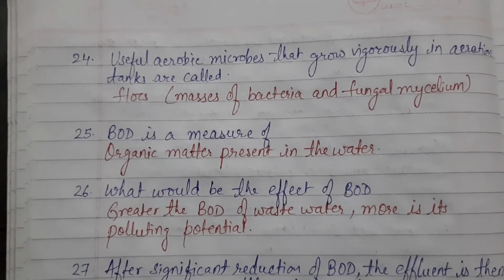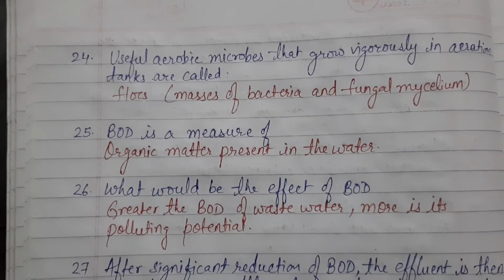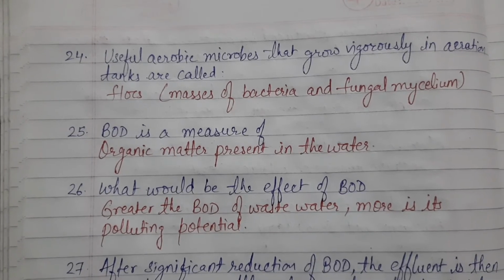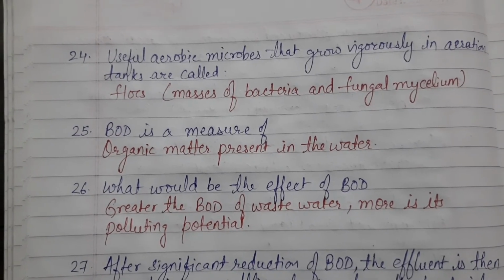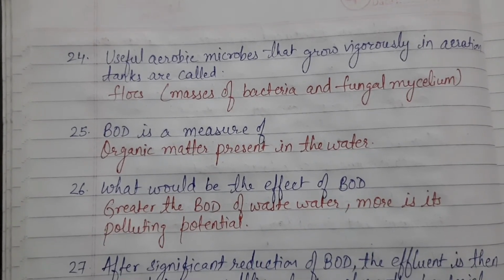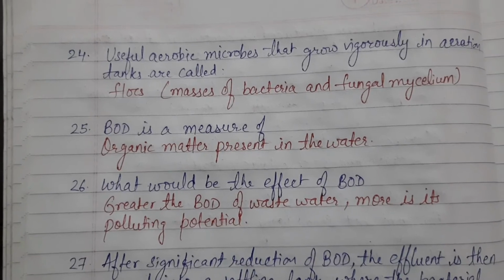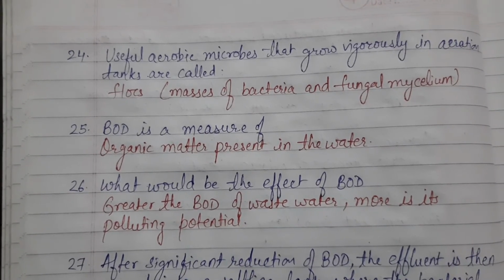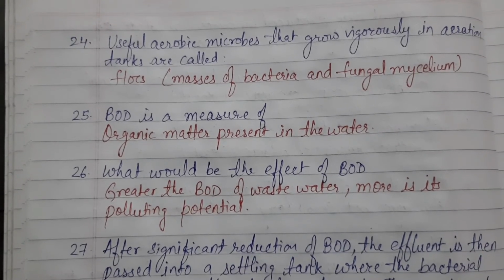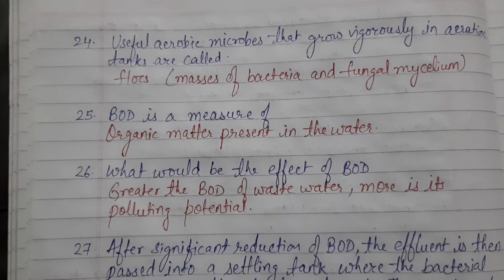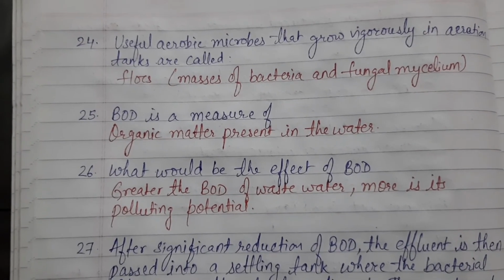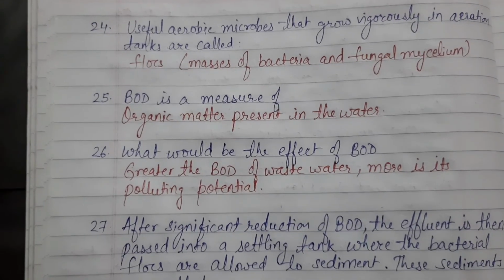These are called flocks. These are actually the masses of bacteria and fungal mycelium that grow on the effluent, but the common term for these is flocks. Next is BOD. What BOD actually is? BOD is a measure of organic matter present in the water. Next question is, what would be the effect of BOD? Greater the BOD of wastewater, more is its polluting potential. So more BOD means more polluting potential.